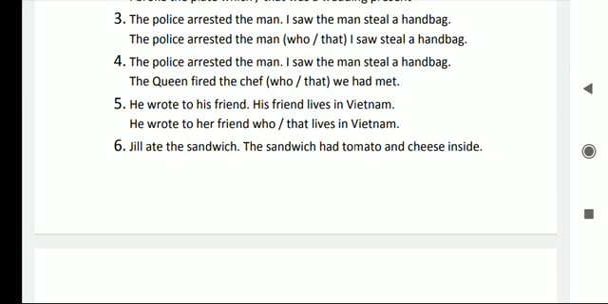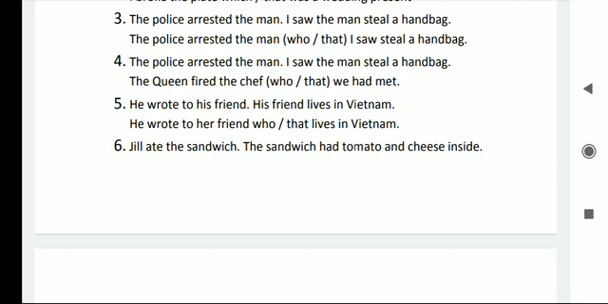This is a wrong exercise. This question number 4. The police arrested the man. I saw the man steal a bag. So we can write like this: the police arrested the man who I saw steal a handbag. The king fired the chief who we had met. Here I have made a mistake because two sentences are not given. So let's skip this exercise, sentence number 4.